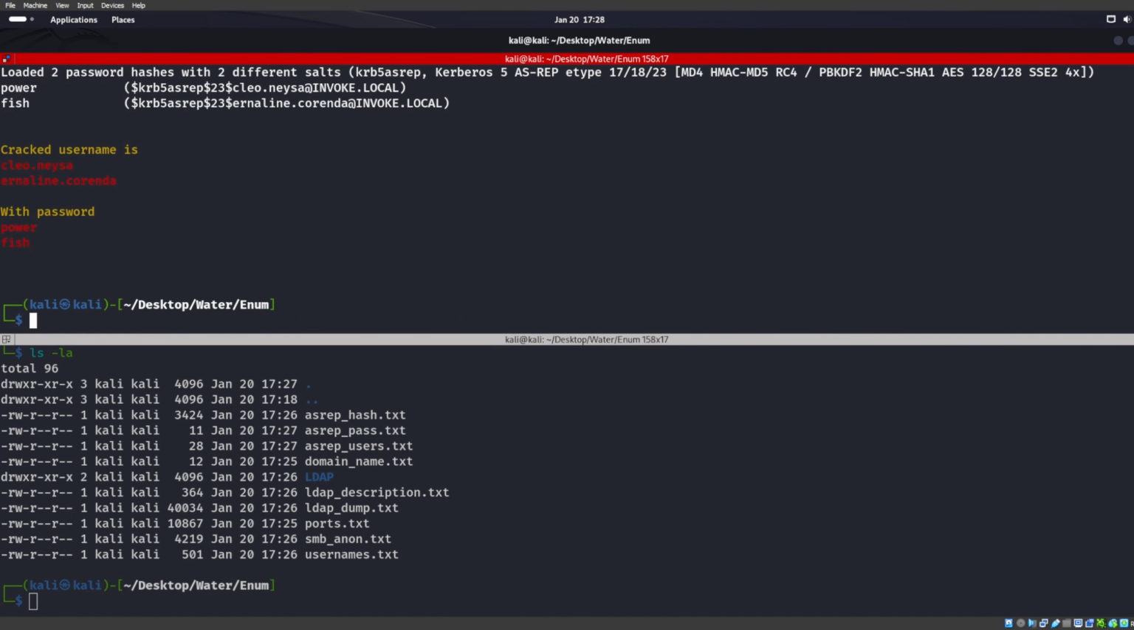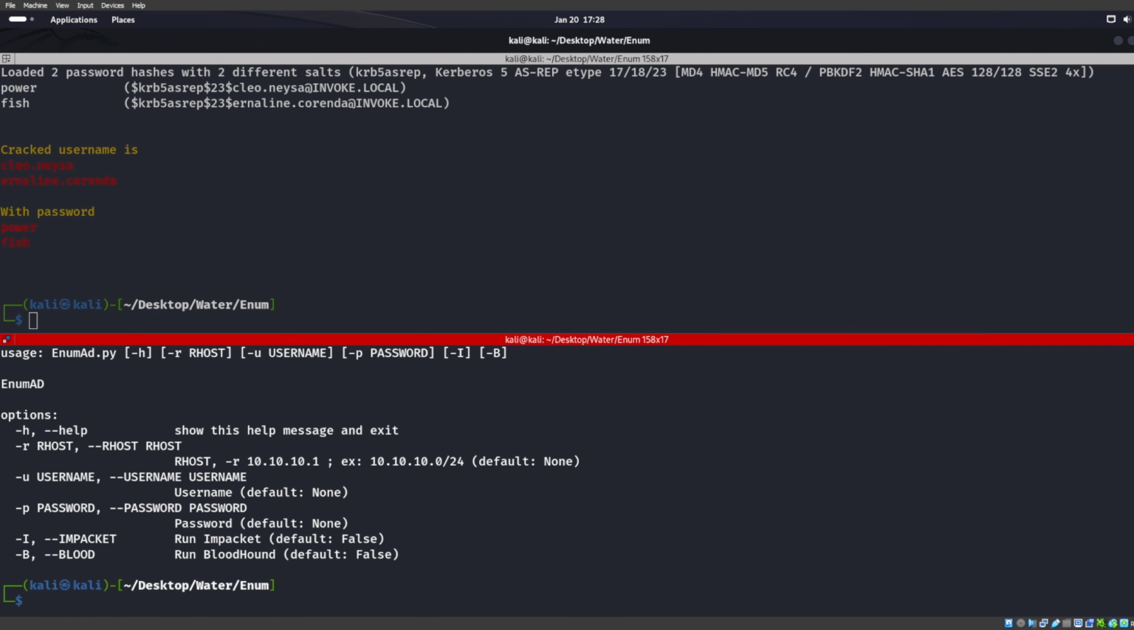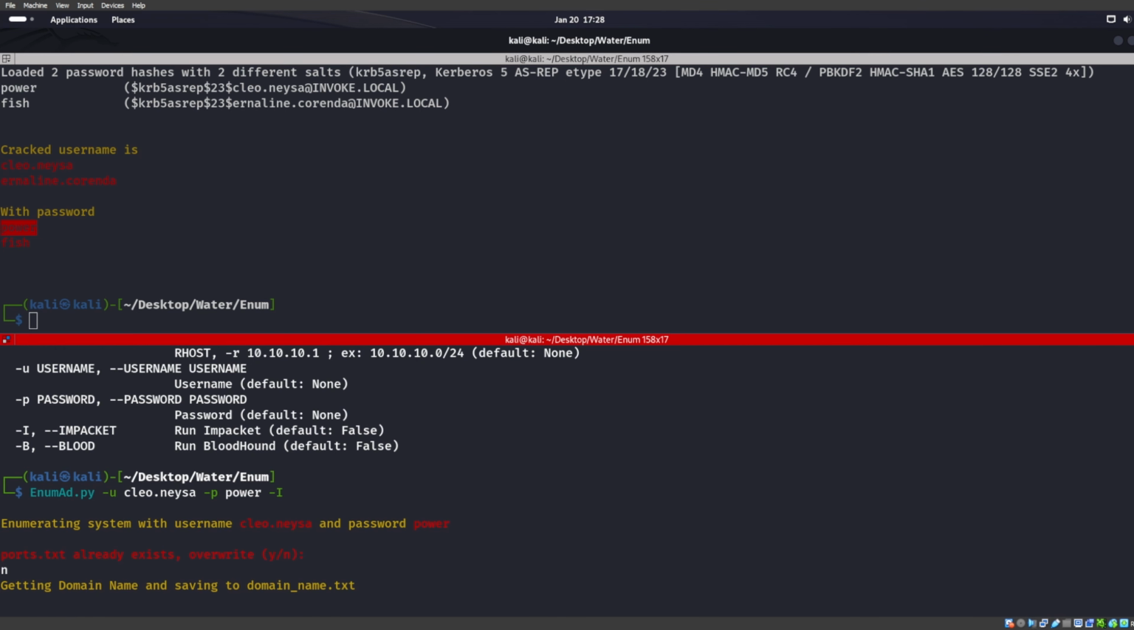But I mean, that's really about it. Once we run all that, we actually have a username and password. There's other things we can do, right? So we can do our EnumAD again and we can do a -h for help. We can see that we can run impacket and BloodHound, right? So let's go ahead and put in a username in there. Let's say -u Cleo.nasa, and we'll say impacket. And this just got updated, so hopefully it works just fine. If not, I'll look into it and re-update it. ports.txt already exists. You want to overwrite? No, because we know that scan came from this machine, right?